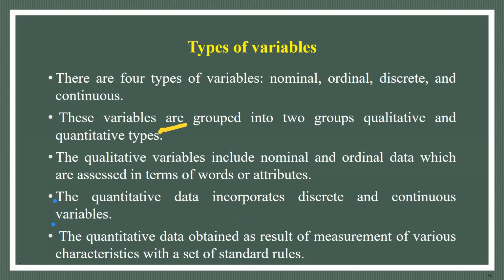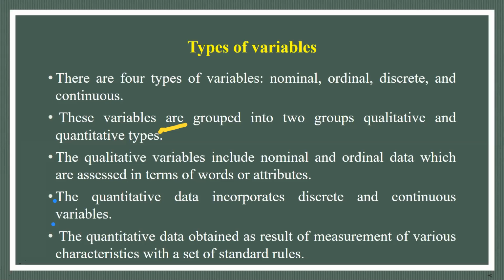Earlier you studied qualitative and quantitative, one type of broad classification. On the type of measurement scale, variables are classified into four types: nominal variable, ordinal variable, discrete variable, and continuous variable. These four are further grouped into two groups, qualitative and quantitative.